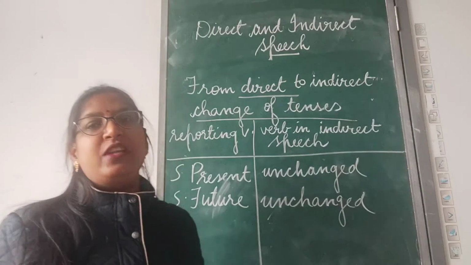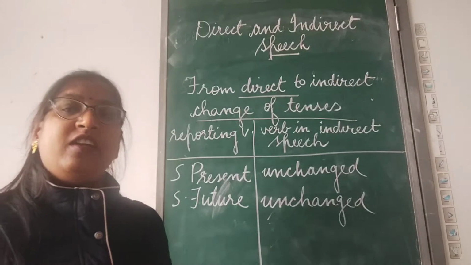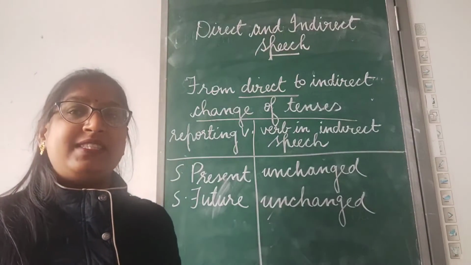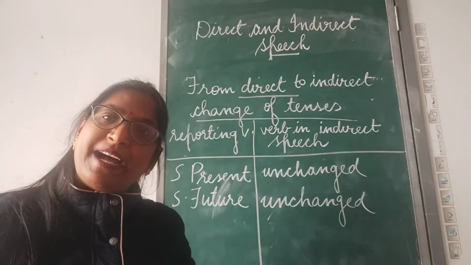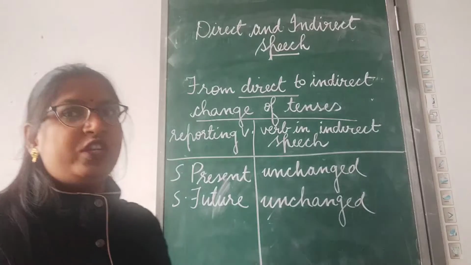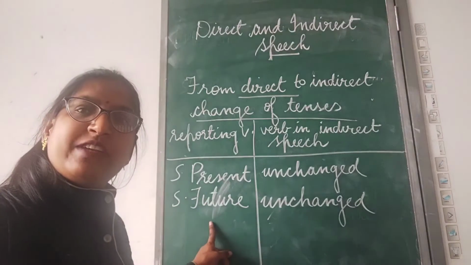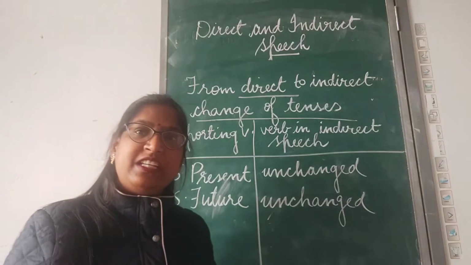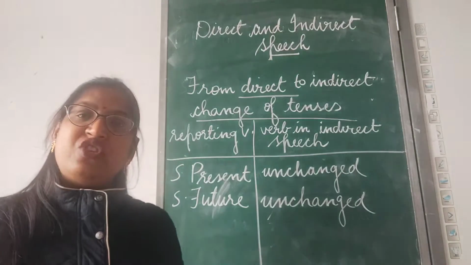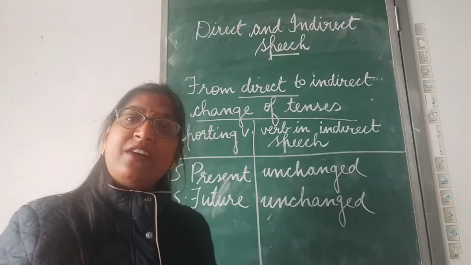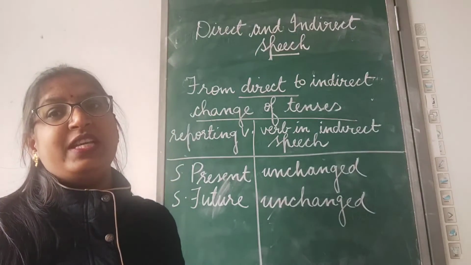I loved my country is the quoted speech. Loved is a verb here and that is in simple past tense. So this simple past tense will remain unchanged. It will be in simple past only because the introducing verb is in simple future. What will be its indirect speech? Jagat will say that he loved his country.